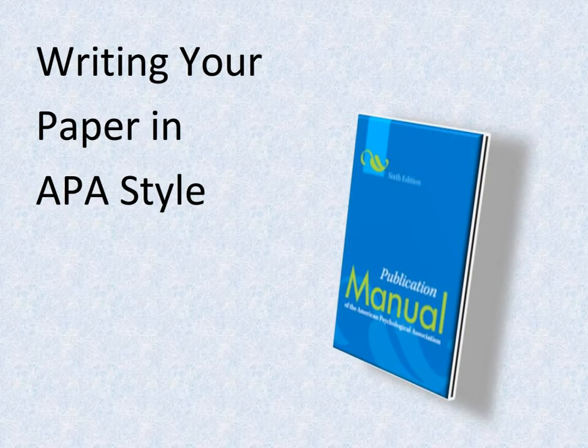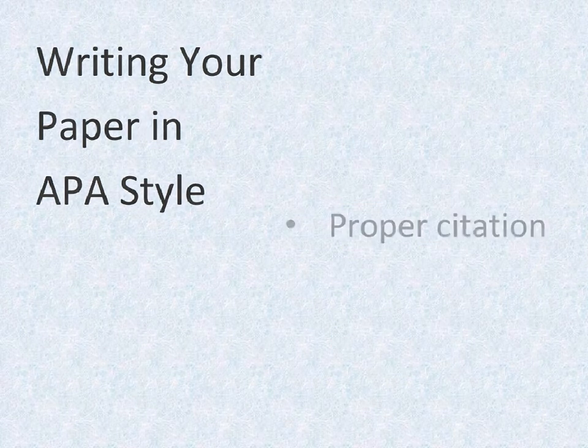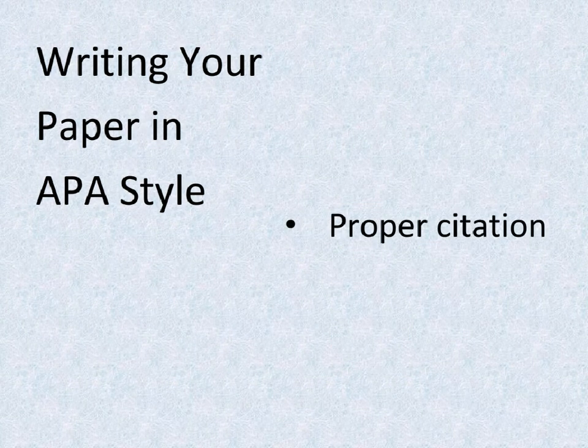The guidelines and examples in this tutorial are from the 6th edition of the Publication Manual of the American Psychological Association, the APA. APA guidelines were developed to standardize scientific publishing. APA style designates proper citation of your sources, both within the text of your paper and in the list of references at the end of your paper.